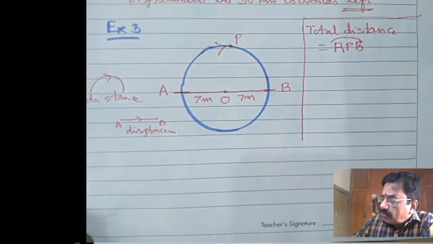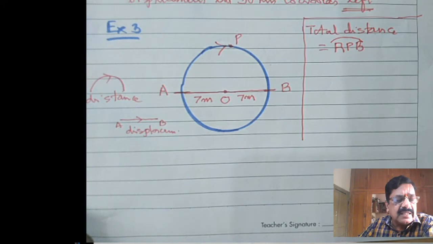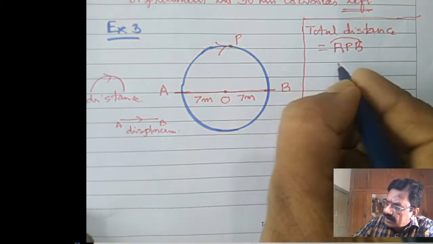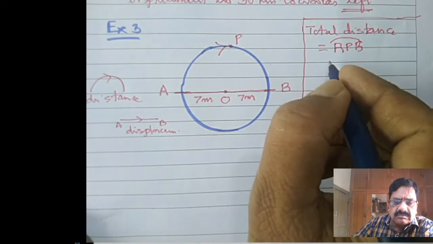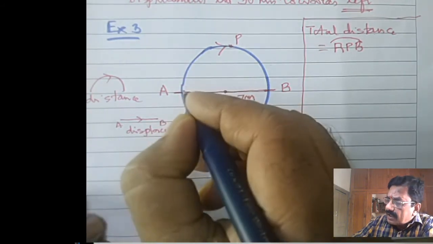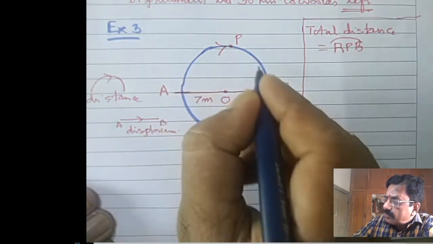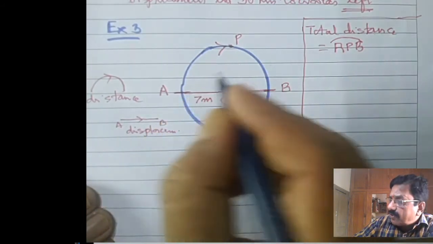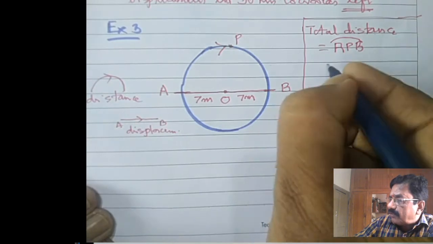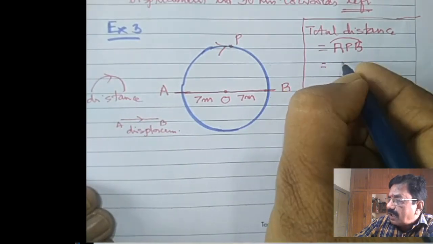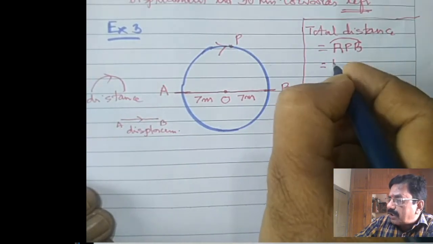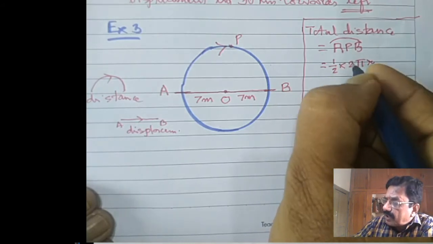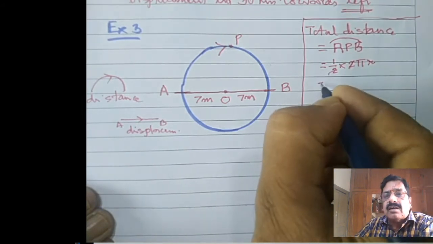This arc we will calculate using the mathematics formula. You know very well, the circumference of the circle is 2 pi r. It is a semicircle, therefore it is equal to half of 2 pi r. Half of 2 pi r means the 2 gets cancelled, so it is equal to pi r. That is, the curved path from A to B is equal to pi r.